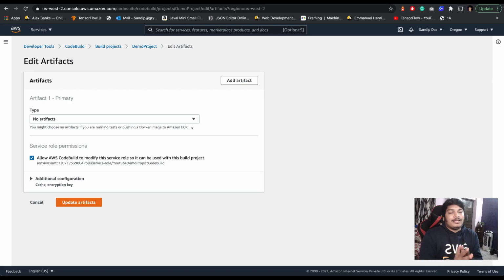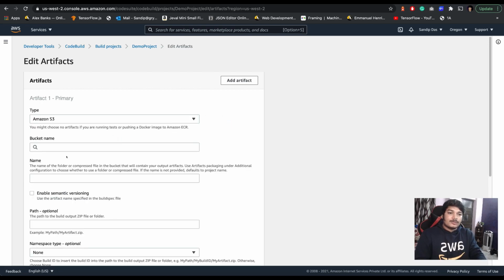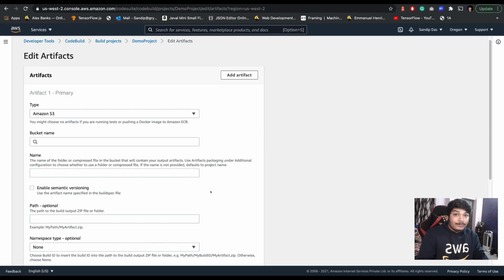But in normal cases, what happens is you make the binaries, or maybe the final release code, and you want to move that to the next stage, or keep an artifact that you need to deploy. That is up to you. That part should be handled here. To store, normally you have the option for AWS S3. You need the bucket name and the name. But before that, we have to do something else.